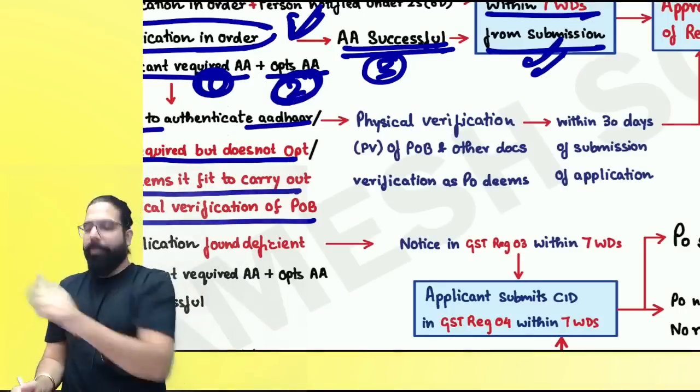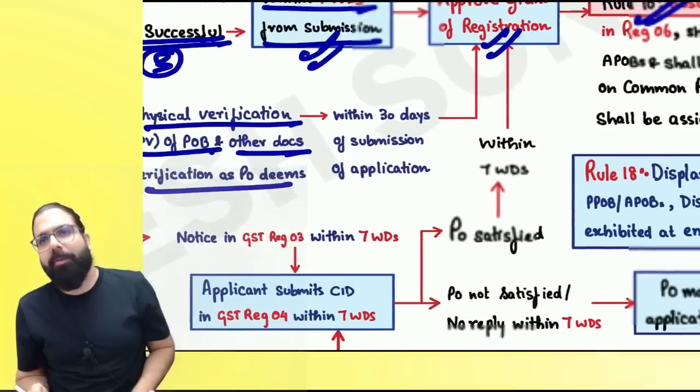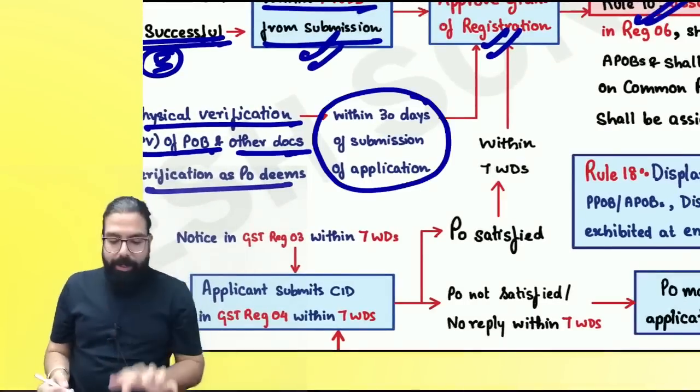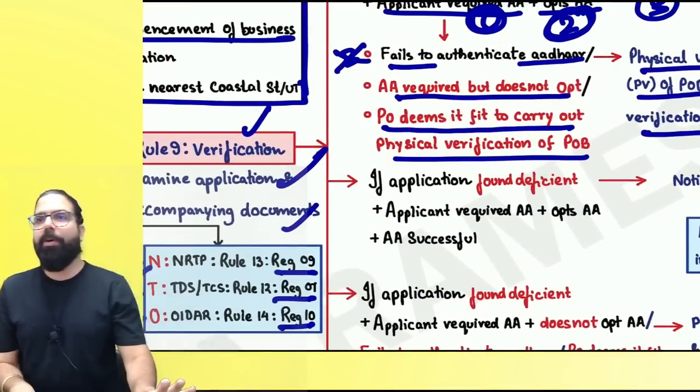Then what will they do? They will carry out physical verification and check other documents as the proper officer wants. He will check, and then within 30 days, now 7 days became how many days? 30 days, they will approve the registration and the registration certificate will be issued. Are we clear, everyone? Can I go ahead?